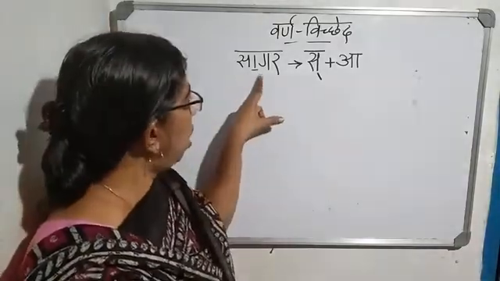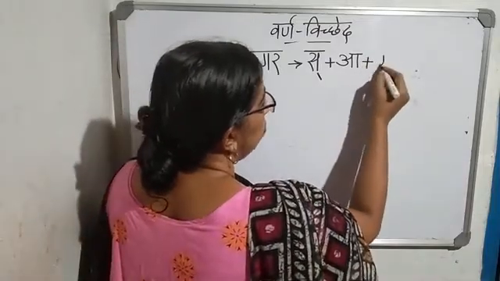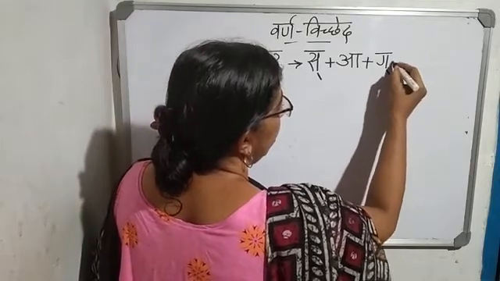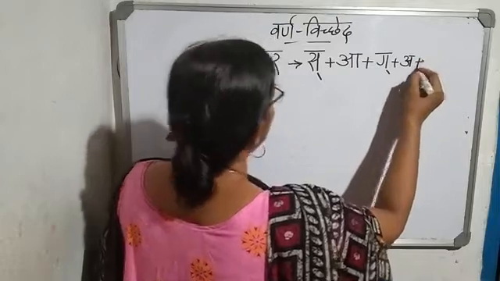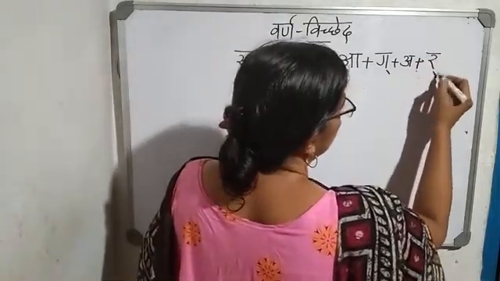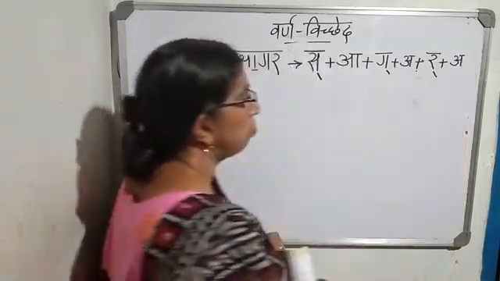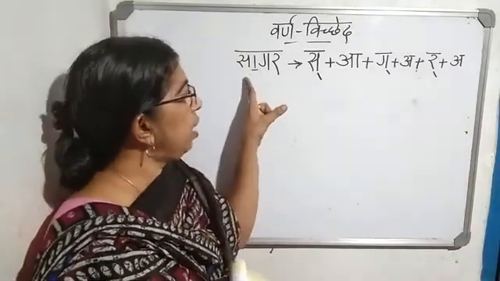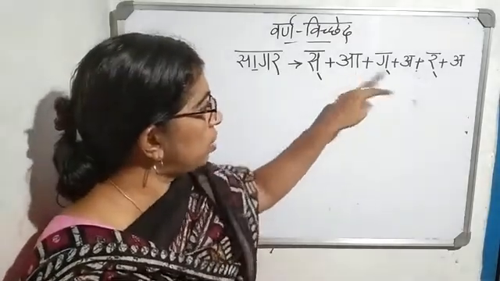First one is sa. Next is ga. Ga. In Ga there is no matra, so it means a. Ga plus ra. Same. Ra plus a. You have to put halant only in Vyanjanakshar, not Swarakshar.